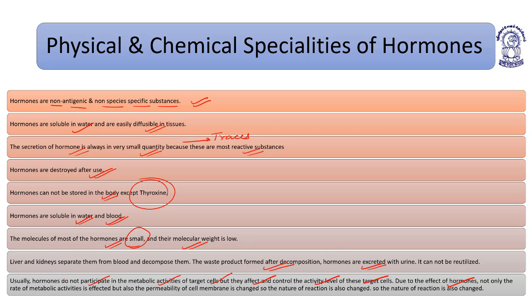Due to the effect of hormones, not only the rate of metabolic activities is affected, but also the permeability of the cell membrane is changed. So the nature of the reaction changes. So basically, hormones act as primary messengers.